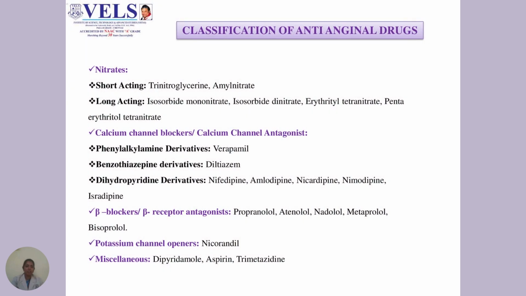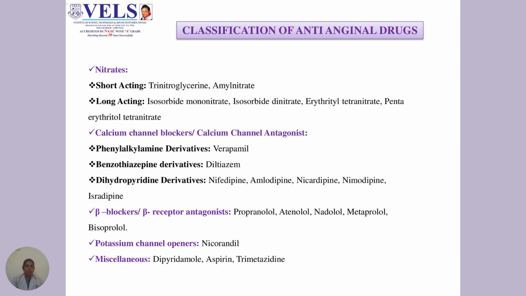Classification of anti-anginal drugs includes nitrates, calcium channel blockers, beta blockers, and potassium channel openers. The nitrates are subdivided into short-acting and long-acting drugs. Short-acting drugs include trinitroglycerin and amyl nitrite. Long-acting drugs include isosorbide mononitrate, isosorbide dinitrate, erythritol tetranitrate, and pentaerythritol tetranitrate.